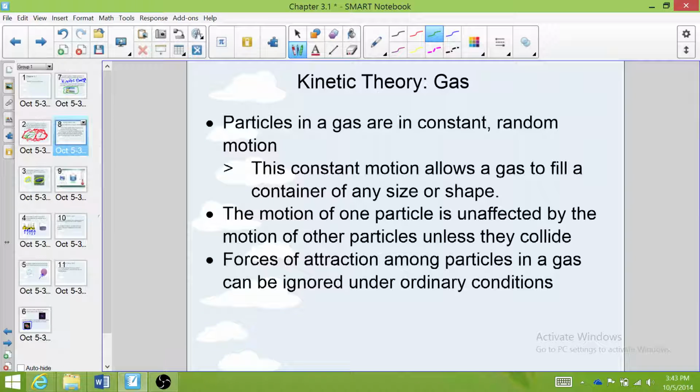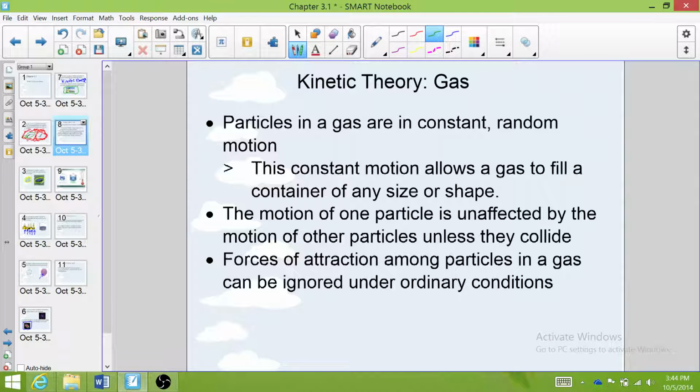And that's what causes that balloon to stay inflated, is the little bumps between the particles and the balloon. And the motion of one particle is unaffected by the motion of another particle, unless they collide. And this actually doesn't happen that often because the particles in a gas are very far apart. Now, every once in a while, they will bounce into each other, but then they just bounce off and keep moving. But 90% of the time, the motion of each particle is totally unaffected by the other particles. It's like they're not even there. It's like they're the only particles in that container.